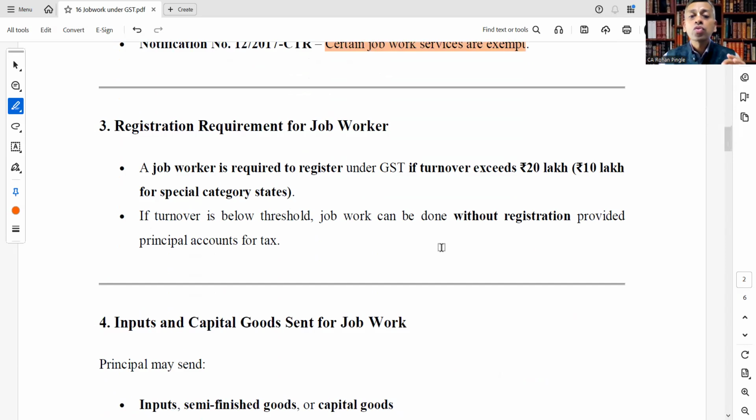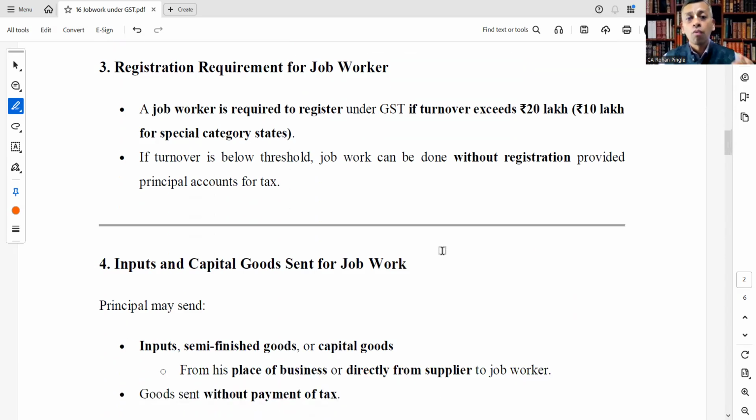Next, registration requirement for job work. Let's see what the requirement is. A job worker is required to register under GST if and only if turnover exceeds rupees 20 lakhs, and rupees 10 lakhs in case of special category states.